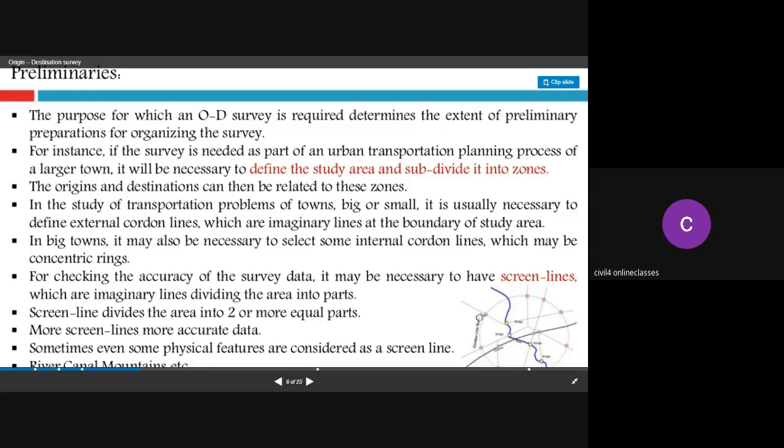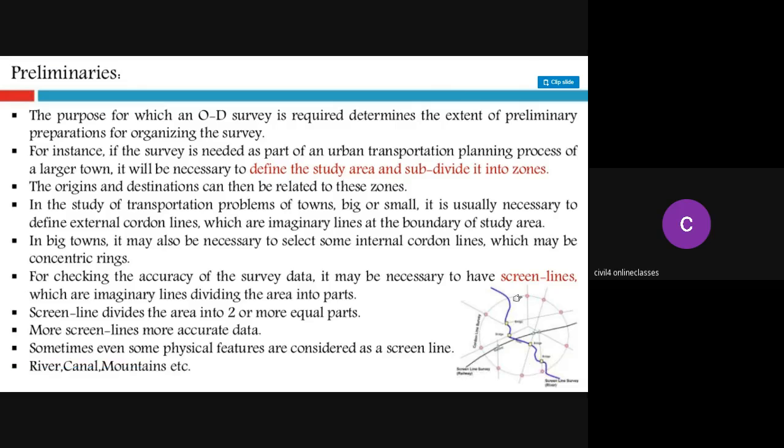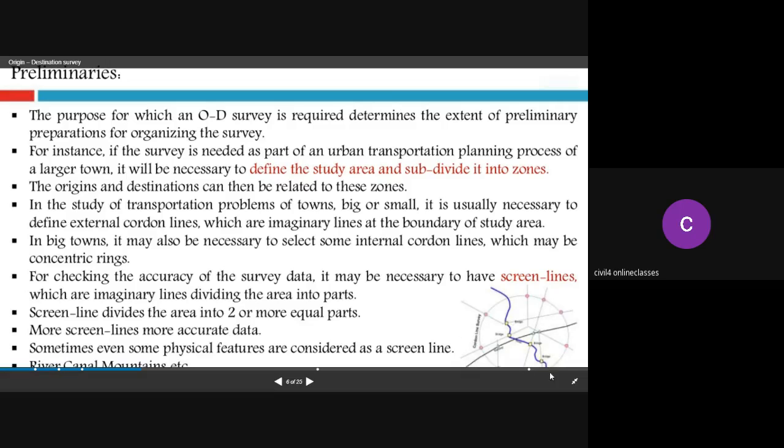This is imaginary. There is no circle like that. But for our survey purpose, we are imagining a line over there, which is called the external cordon line, and within this boundary, our study area is there. For checking the accuracy of the survey data, it may be necessary to have screen lines, which are imaginary lines dividing the area into parts. So within this circle, this is also imaginary, and this is your external cordon line.